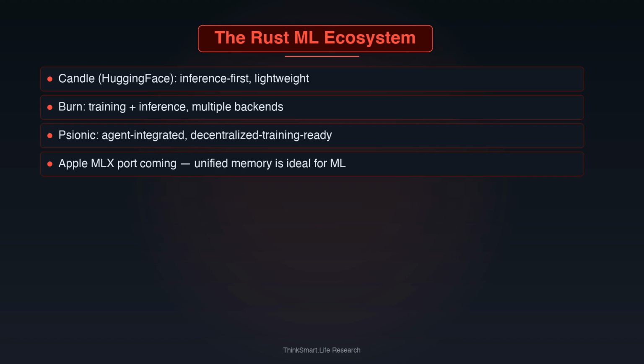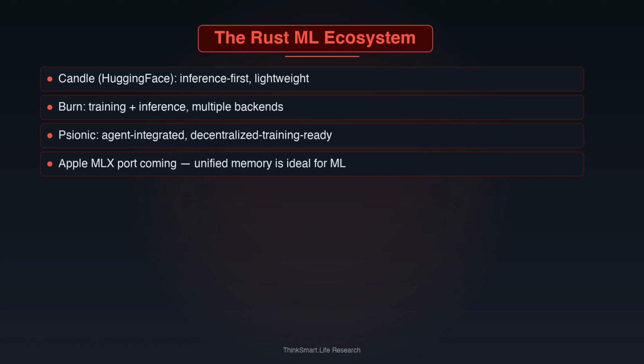The Rust ML ecosystem has been maturing for years. Hugging Face's Candle framework is already production-ready for inference, running transformer models at speeds competitive with Python plus PyTorch, with no Python dependency. Burn is more ambitious. A full deep learning framework with multiple backends, including WASM for browser inference and CUDA for training. Burn has demonstrated training performance on par with or exceeding PyTorch on certain architectures.